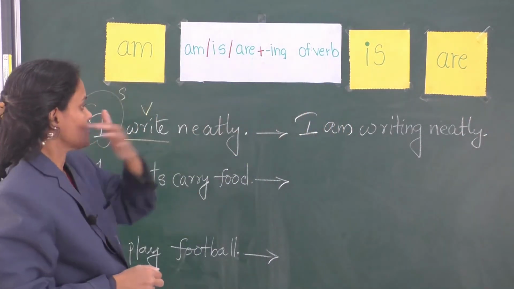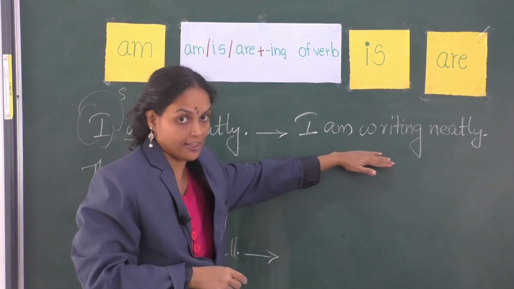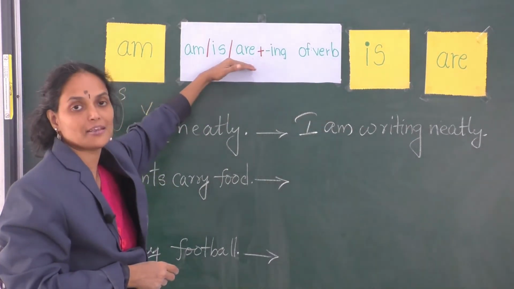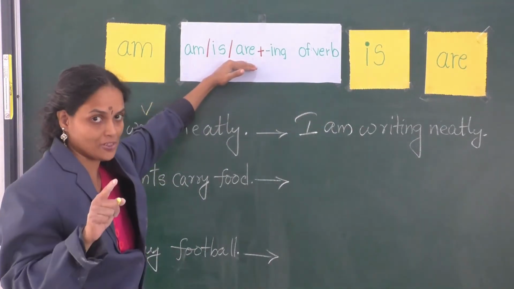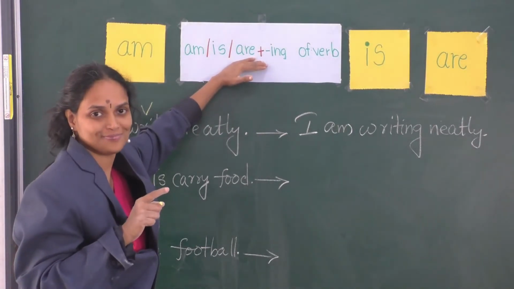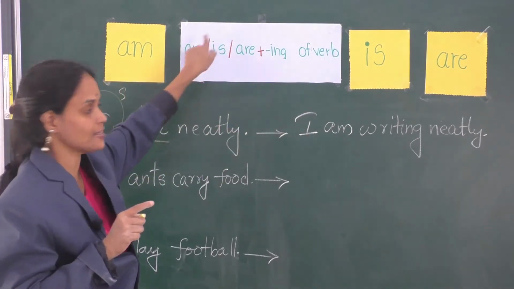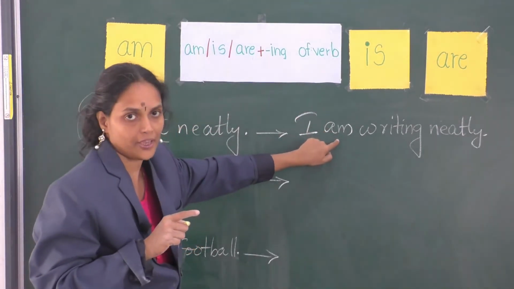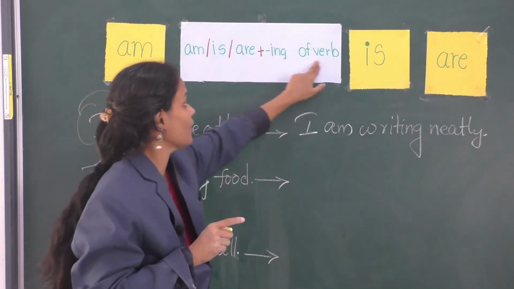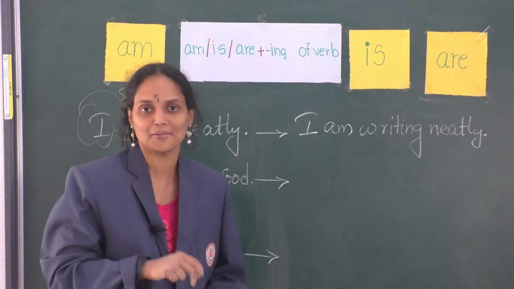Whenever you write a sentence, please check its structure against the format given here. Your sentence must follow this format. I, the subject, followed by the auxiliary am, followed by the ing form of the main verb, writing neatly. Now the sentence is correct.